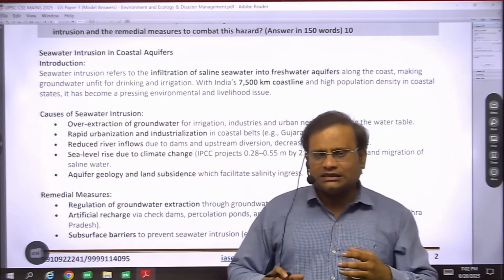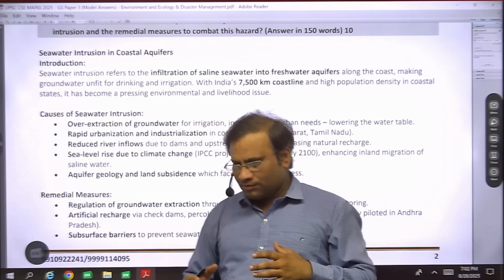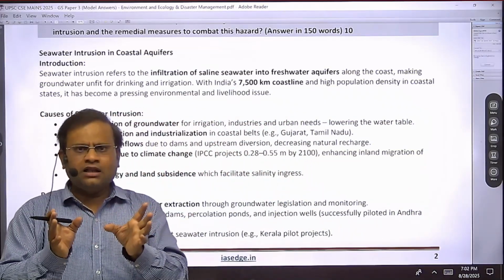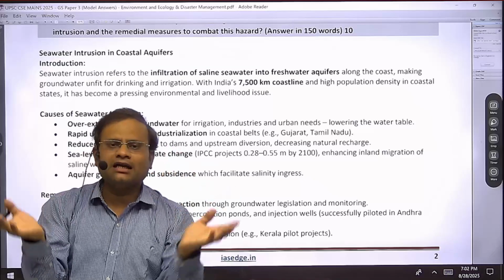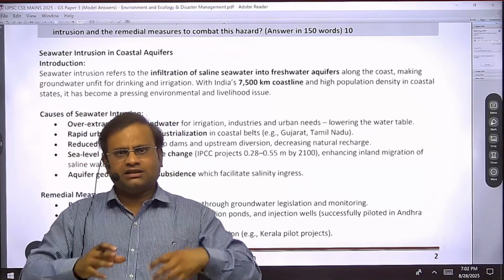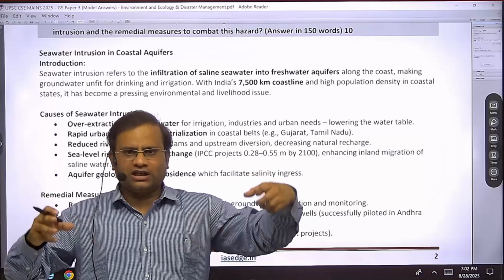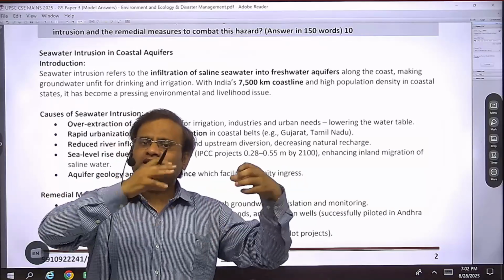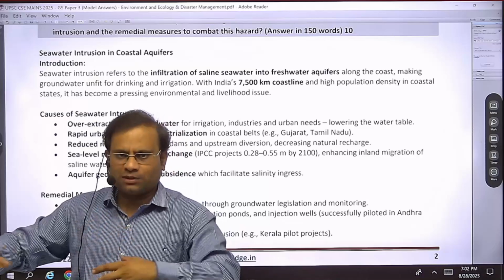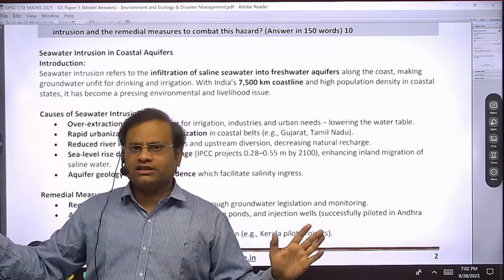So our coastal cities like Mumbai, like Kolkata, Haldia, Diamond Harbor, that entire urban area is what we call a conurbation, a continuation of city. So the Kolkata conurbation is extended up to the coast, right, up to Diamond Harbor. So this entire area is fast growing.